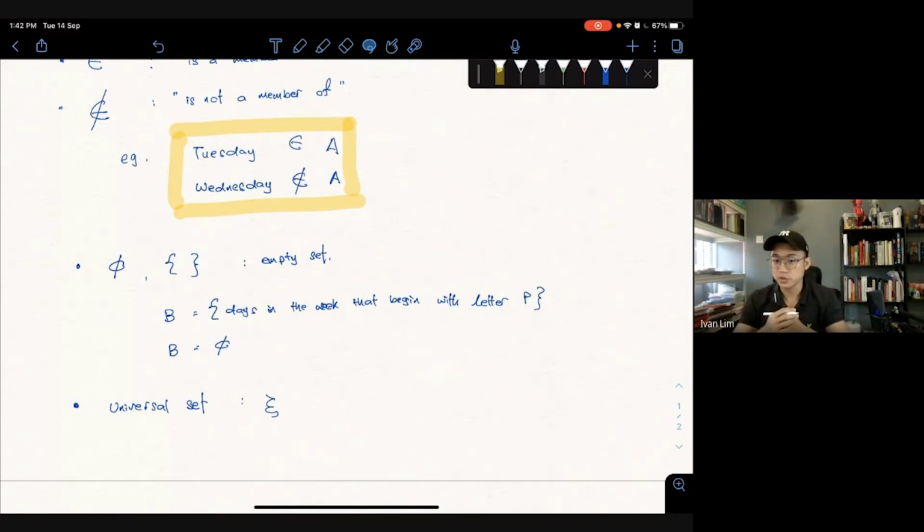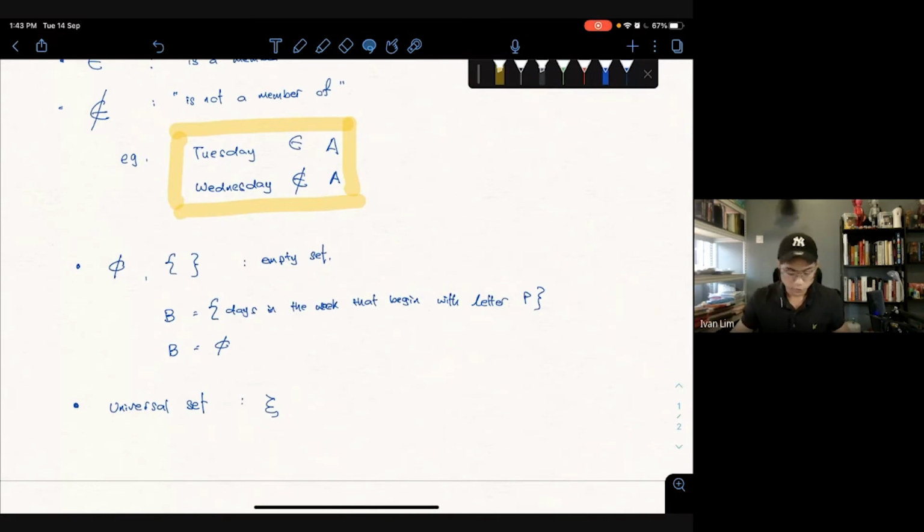Who is not part of this universe? Year 10, year 9, year 8, and everyone else, everyone who is not part of year 11 in this school. So the universal set contains all the elements being considered in a particular problem. Not to say that all of you are a problem. The language problem means it's something that we want to study and we want to solve. It might be something that we want to find a solution to.